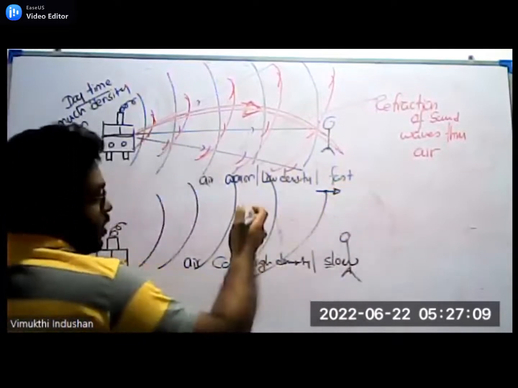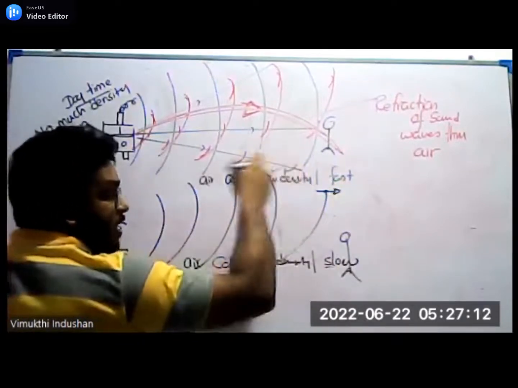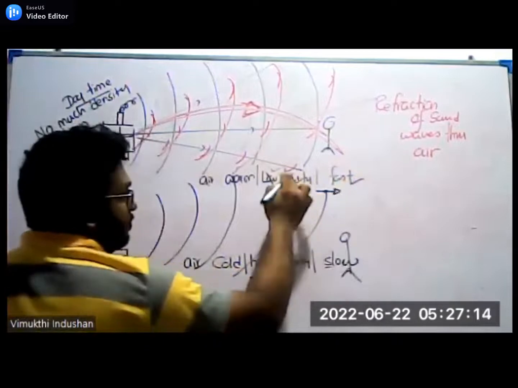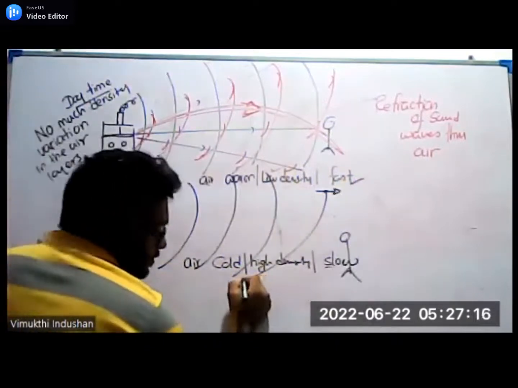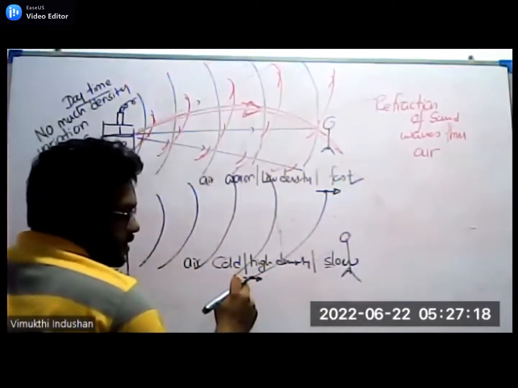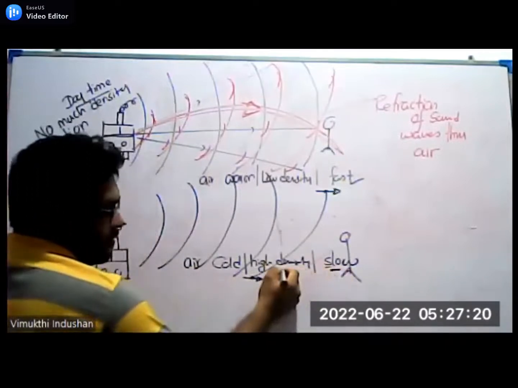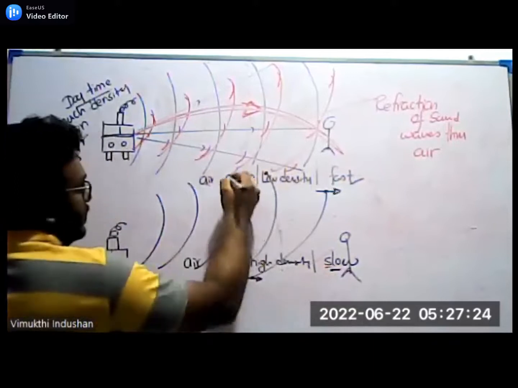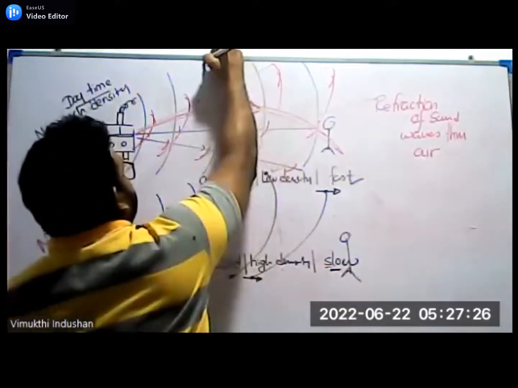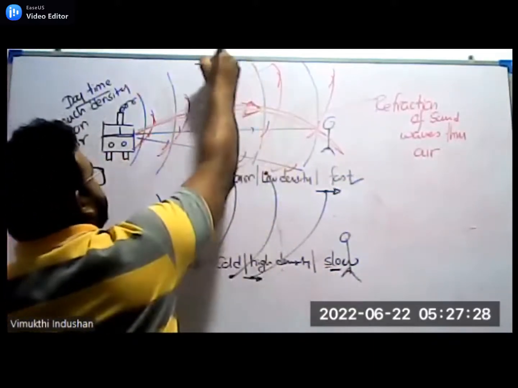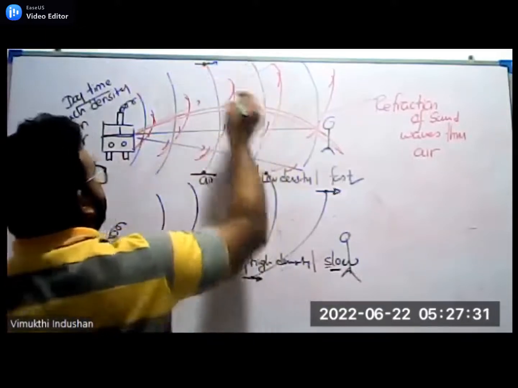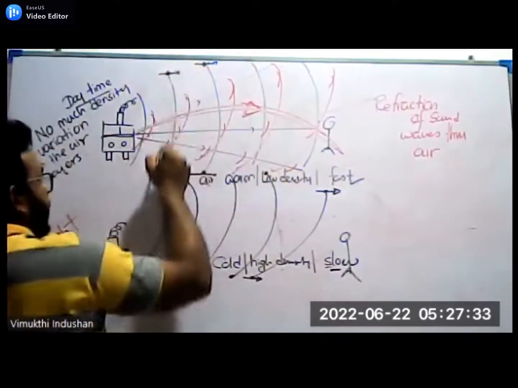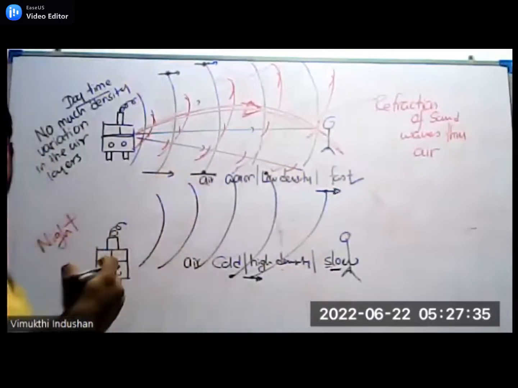Sound in the upper layers is faster because of low density, and sound in the bottommost layer is much slower because of high density. In the earlier case, the velocity at this corner and this corner was the same.